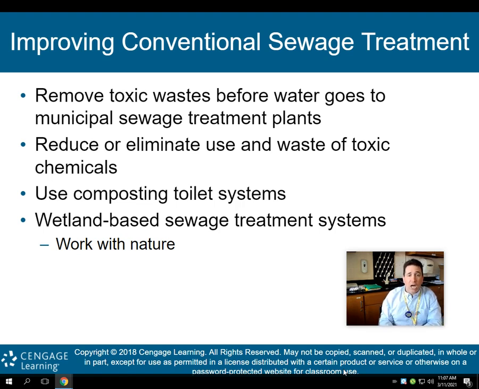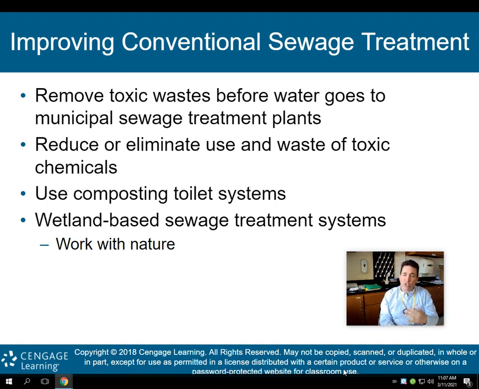All right. And wetland-based sewage treatment systems work with nature. In some parts of the world, they're trying to use wetlands instead of that filter system that I showed you with the rocks and stuff in a septic tank. Use wetlands to naturally filter out the sewage. It's cheaper than having, let's say, those primary and secondary sewage treatment plants.